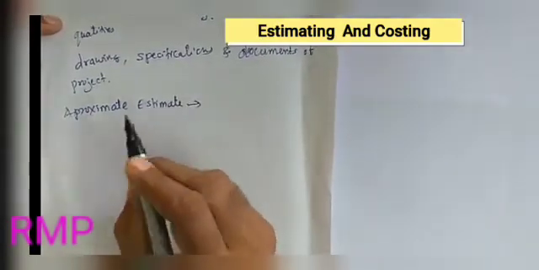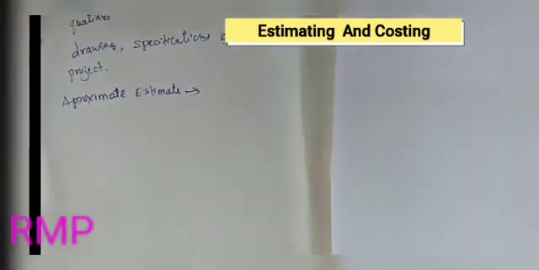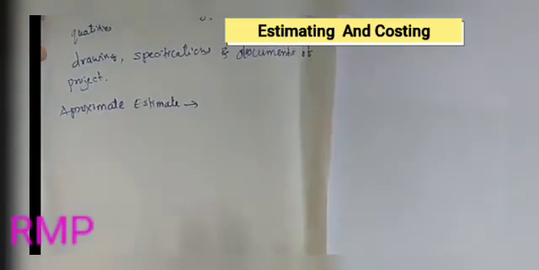Next, the approximate estimate. It is also a budget, a preliminary estimate.